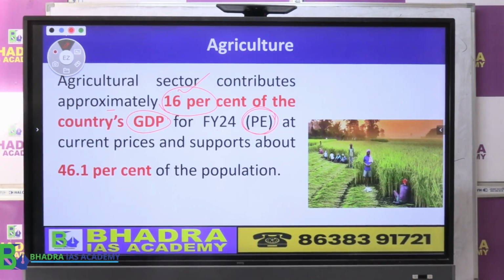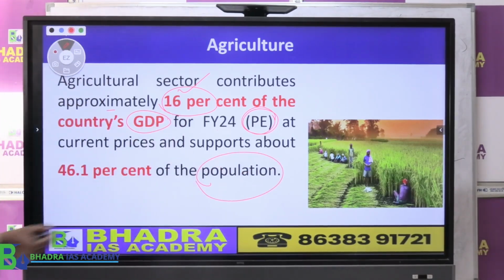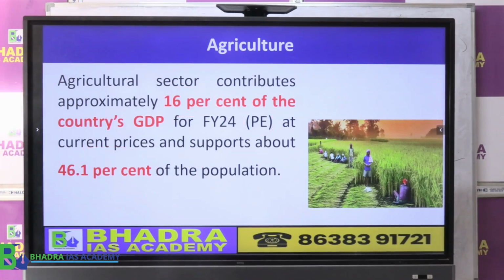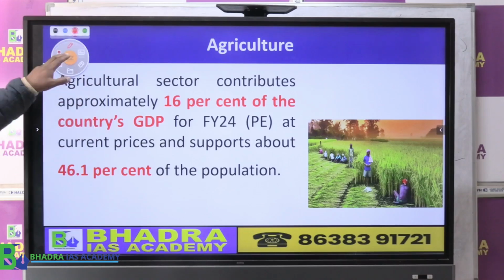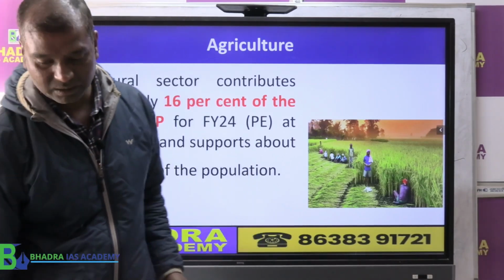Now according to the same economic survey, agriculture also supports India's rural population mostly, and 46% of the population in India still depends on agriculture for survival. Okay, so these are the two basic statistics to start with about agriculture in the economic survey.